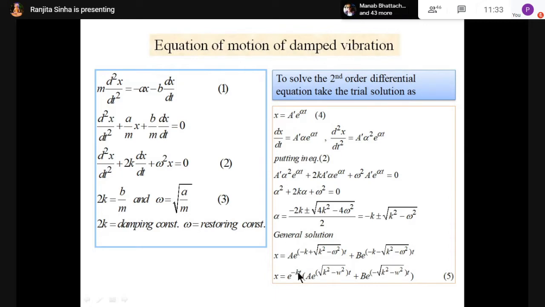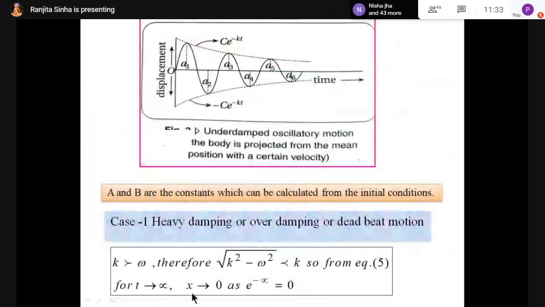Is it? Yes, ma'am. E to the power minus infinity means 1 by e to the power infinity. So it is 1 by e to the power infinity. Again, 1 by what? E to the power infinity. E to the power infinity means what? Again, infinity. 1 by infinity means 0. So what is the value of x here? Now we can write x tends to 0. Is it?